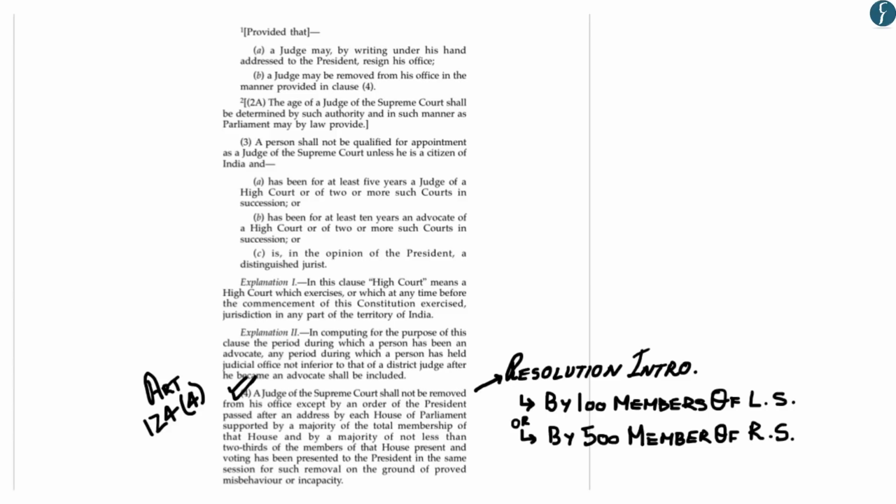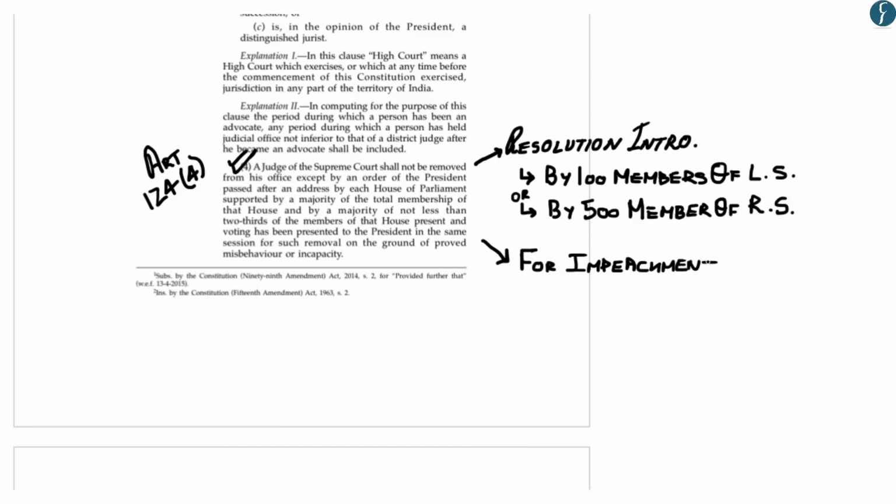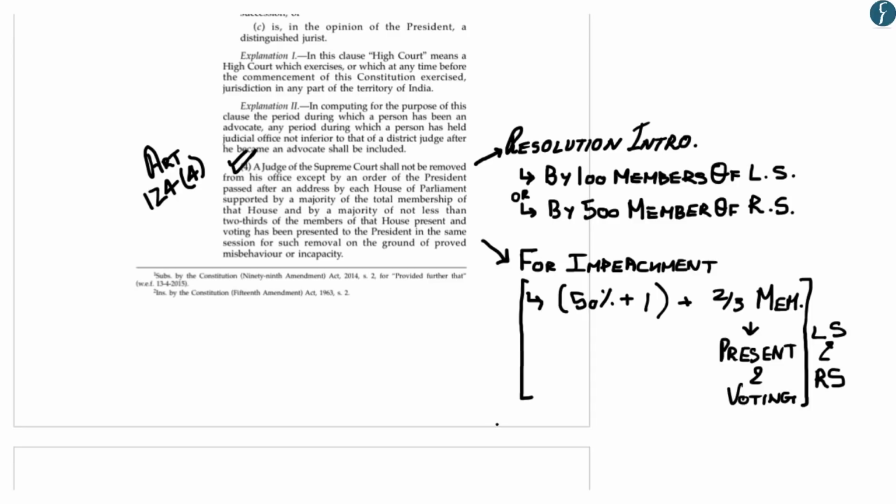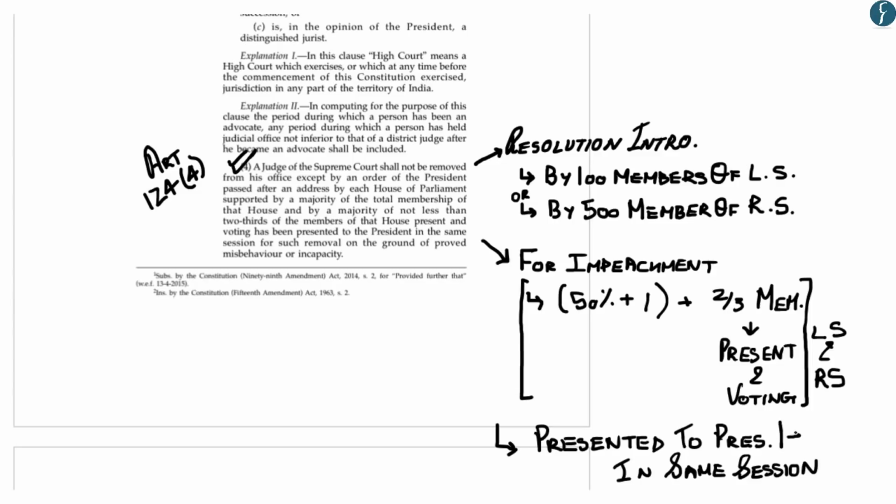Now after this, a discussion is held in the Parliament, and if the Parliament collectively decides to impeach the judge of the Supreme Court, the resolution has to be supported by a majority of the total membership of that House and by a majority of not less than 2/3 of the members of that House present in voting. Now if the resolution has been passed, it has to be presented to the President in the same session for the President's approval.